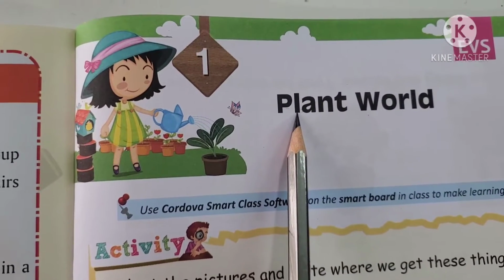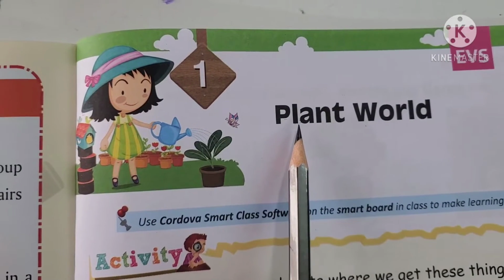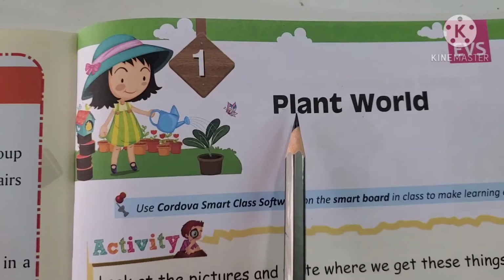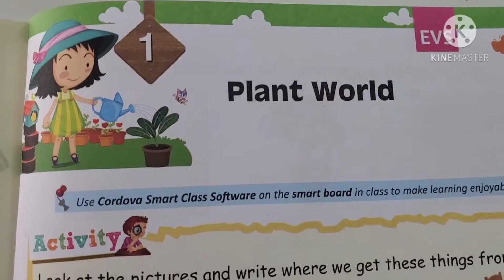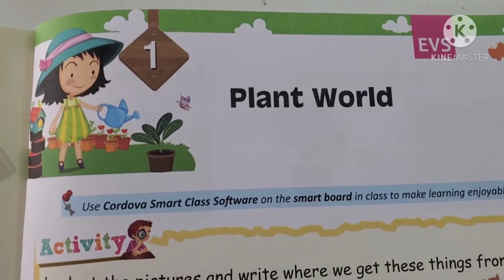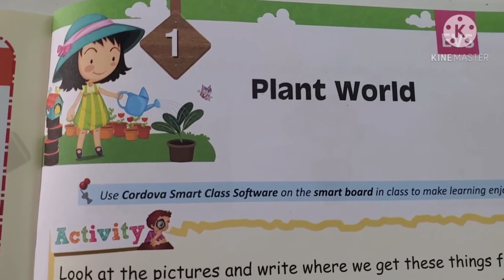And you all know, children, plants are very important in our lives because they give us oxygen, and with this oxygen we breathe in fresh air.